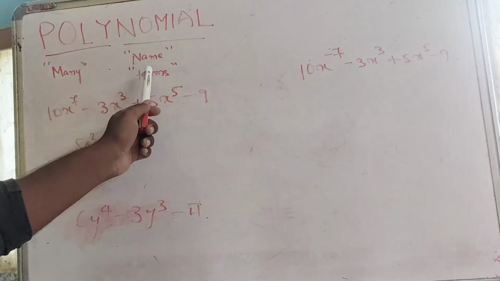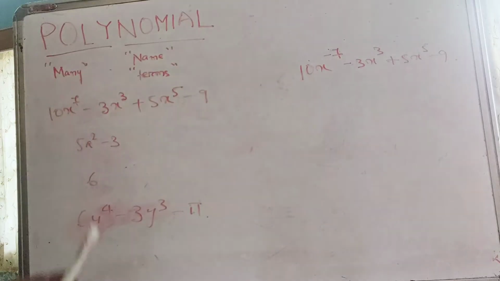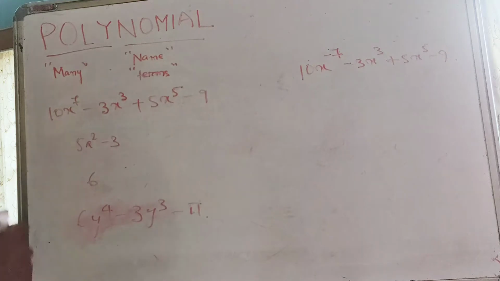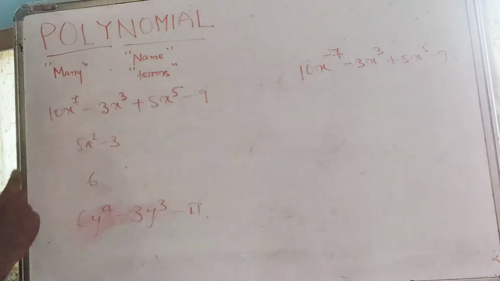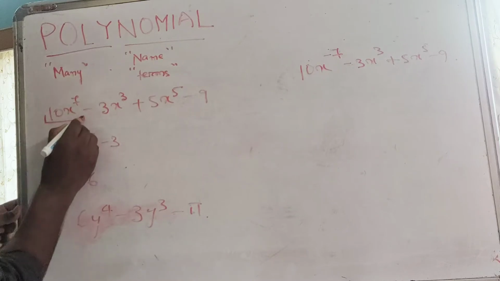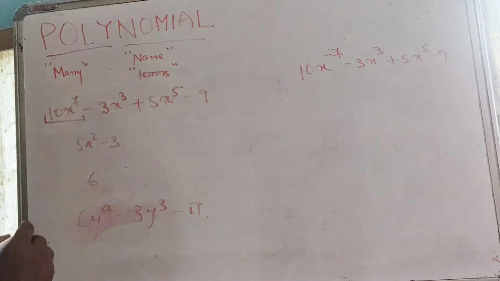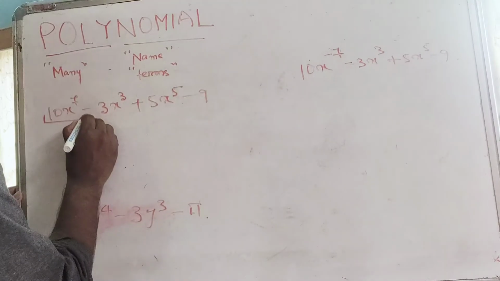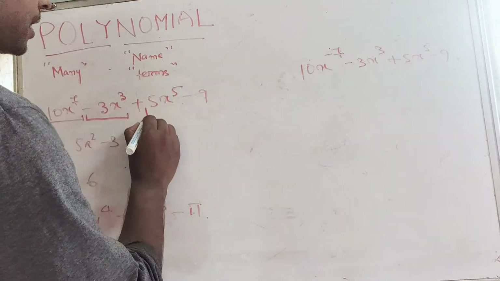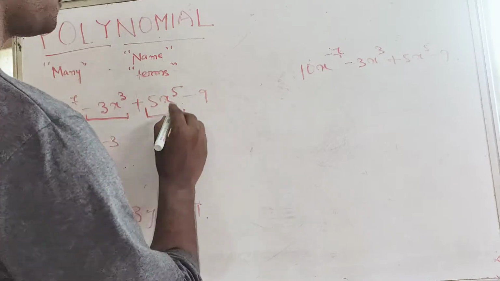So let me explain the word term. In general, a polynomial is something which is made up of terms. In this polynomial, our first term is 10x to the 7th power. Our second term is minus 3x cubed. Third term, 5x to the 5th power.